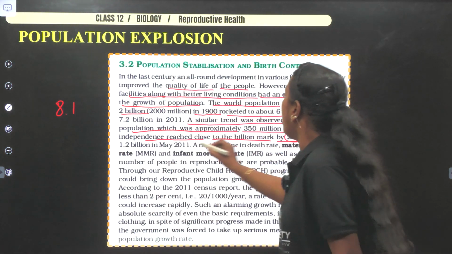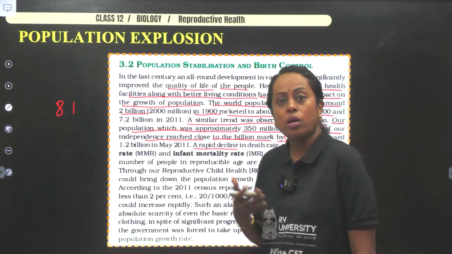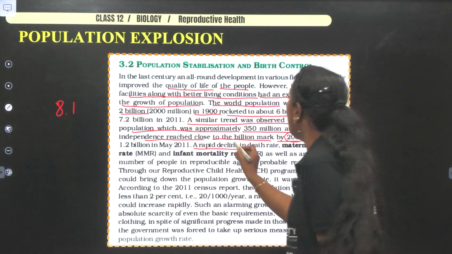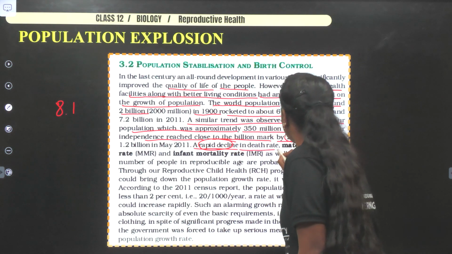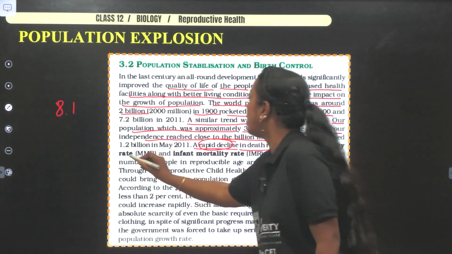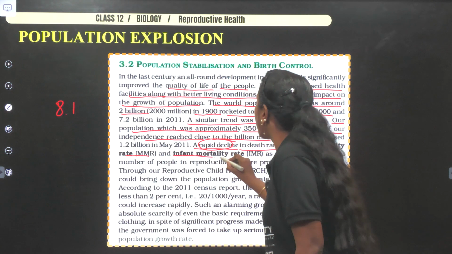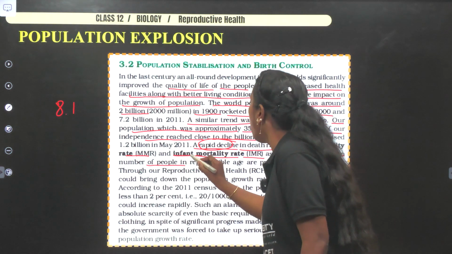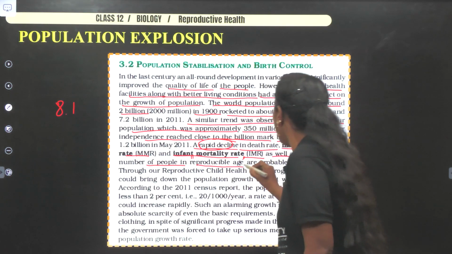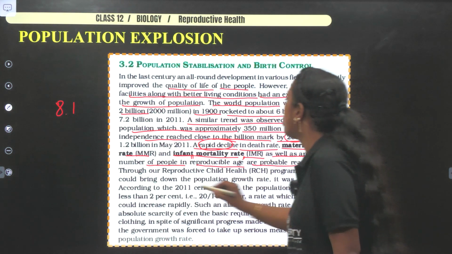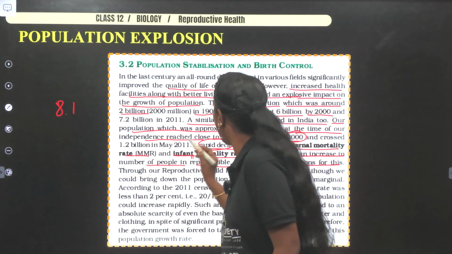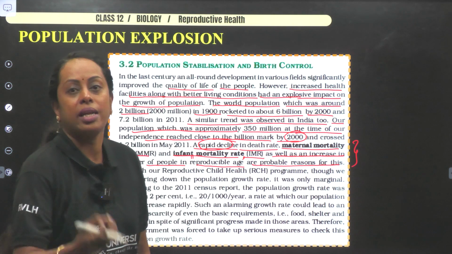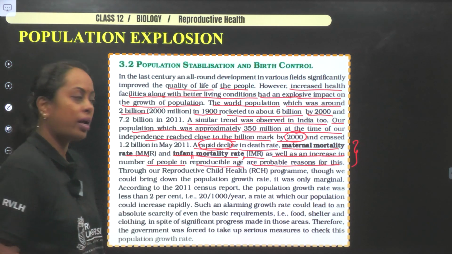So next, a rapid decline. What is the cause for this population explosion? If they ask you the question: a rapid decline in the death rate, maternal mortality, MMR, infant mortality, IMR, as well as an increase in number of people of what age? Reproducible age are probable reasons for this. Now, I want you to make sure you go through all these particular points. Again, statement-based questions can appear in your exam.